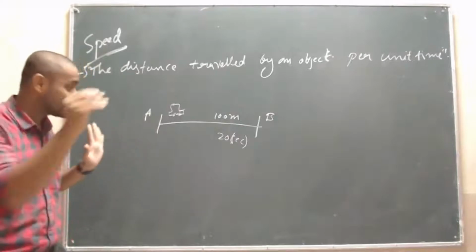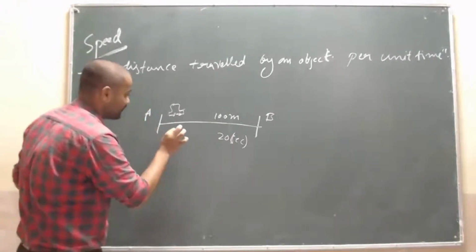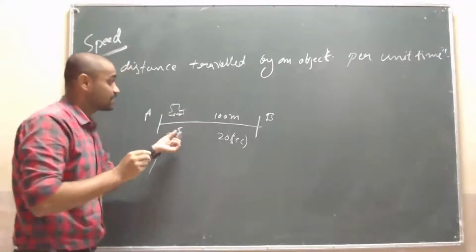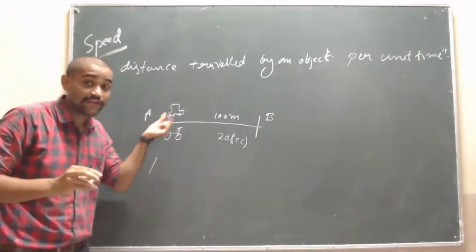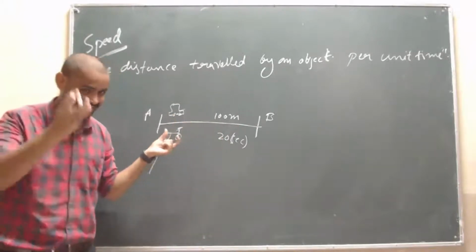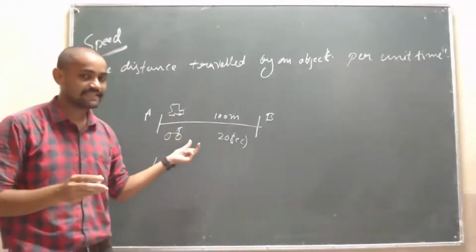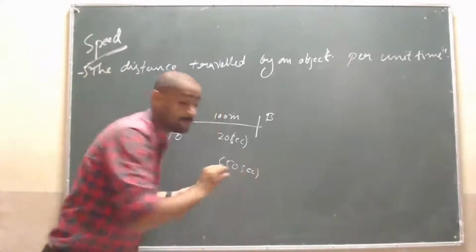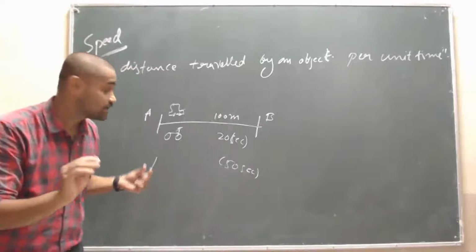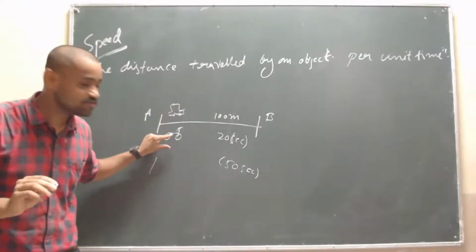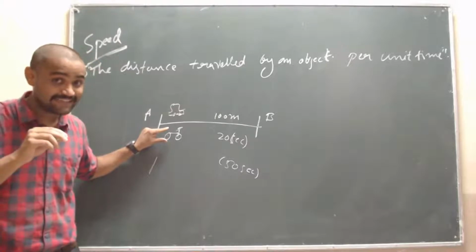If I have taken a bicycle which covers the distance from A to B, for example, it takes 50 seconds. Is it clear, students? The car will move very fast compared to the cycle, isn't it?